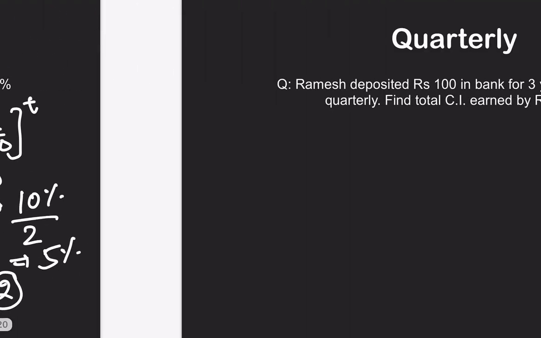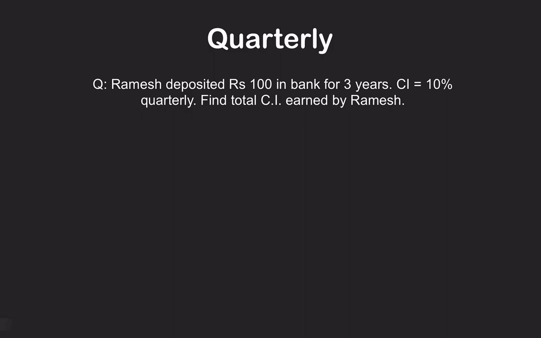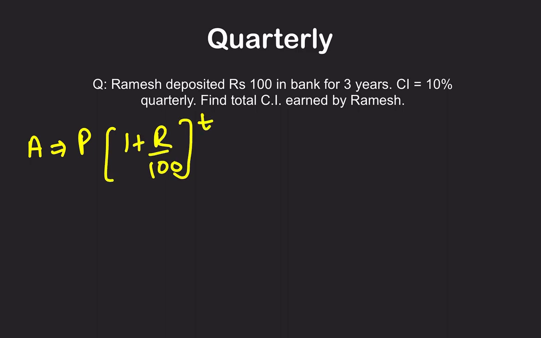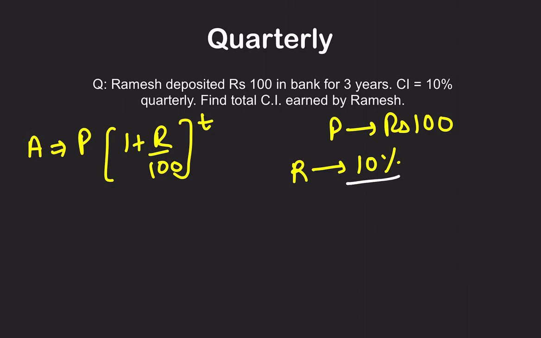Moving on from semi-annually, now we have quarterly. Now they're charging interest after every 3 months. So the formula is going to remain the same: A is equal to P times (1 plus R by 100) raised to power T. Principal remains the same, that is 100 rupees. Rate of interest was 10%, but that is for 1 year. When you are talking about quarterly, we are going to divide it by 4. In case of semi-annually, we divide it by 2; here we divide it by 4.